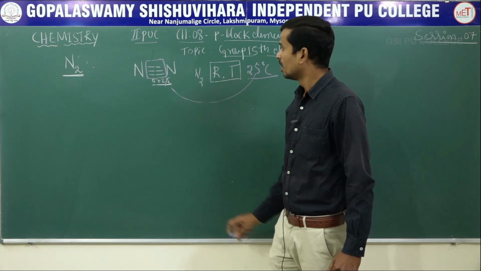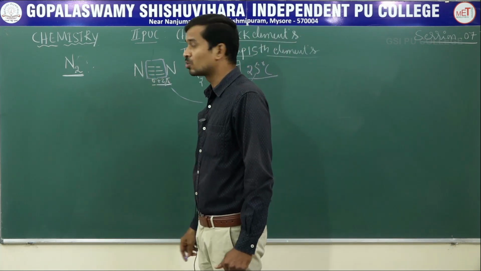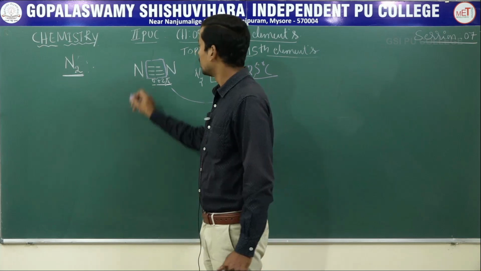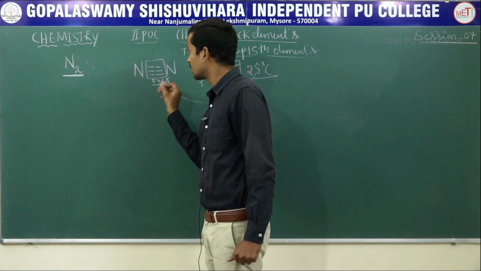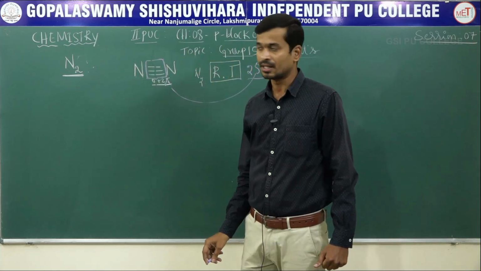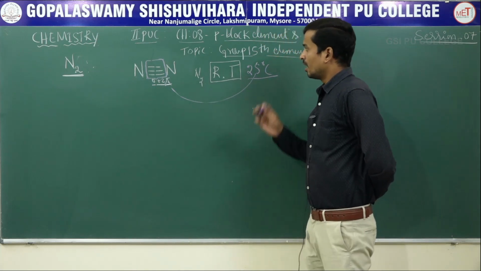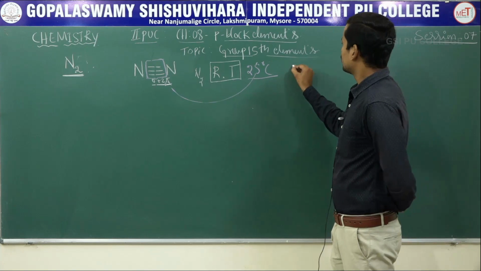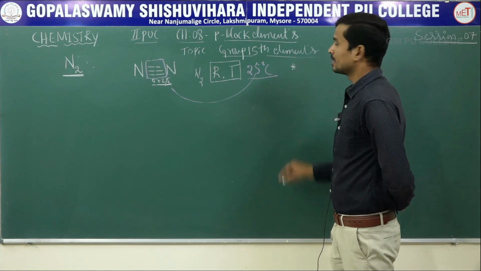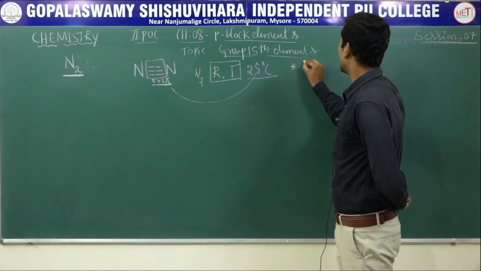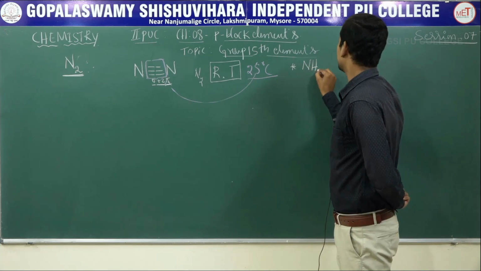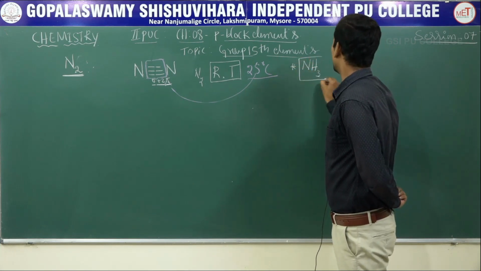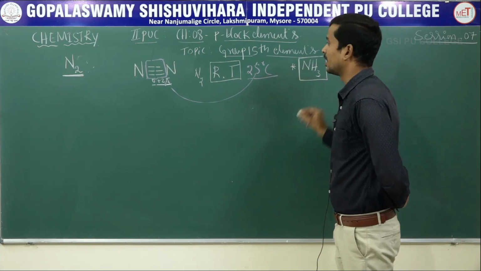Also nitrogen exists as two isotopes, nitrogen 14 and nitrogen 15. Next, what are the uses of N2? It is used in the preparation of ammonia, NH3, one of the important uses of nitrogen.